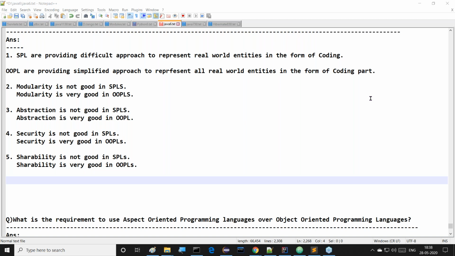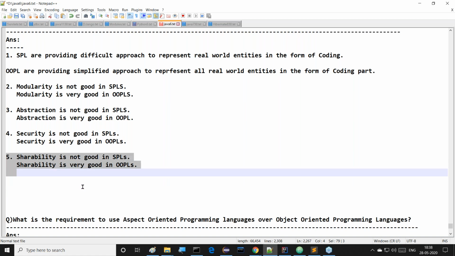That's why we are able to say that shareability is very good in object oriented programming languages, but shareability is not good in structured programming languages. If we come to Java, we are able to achieve shareability at n number of levels now. Different levels of shareability are available. Even I'm telling you, the static keyword is able to improve shareability.